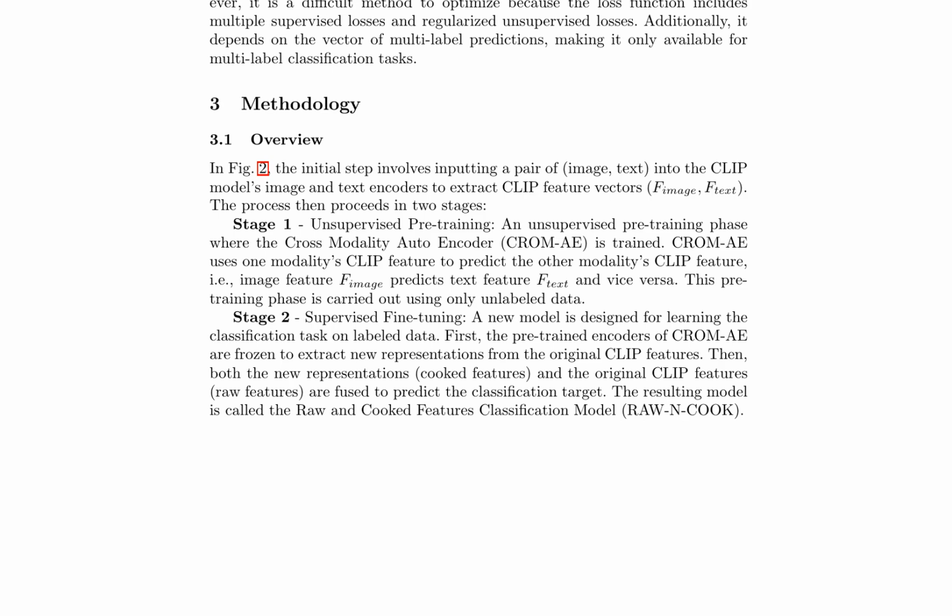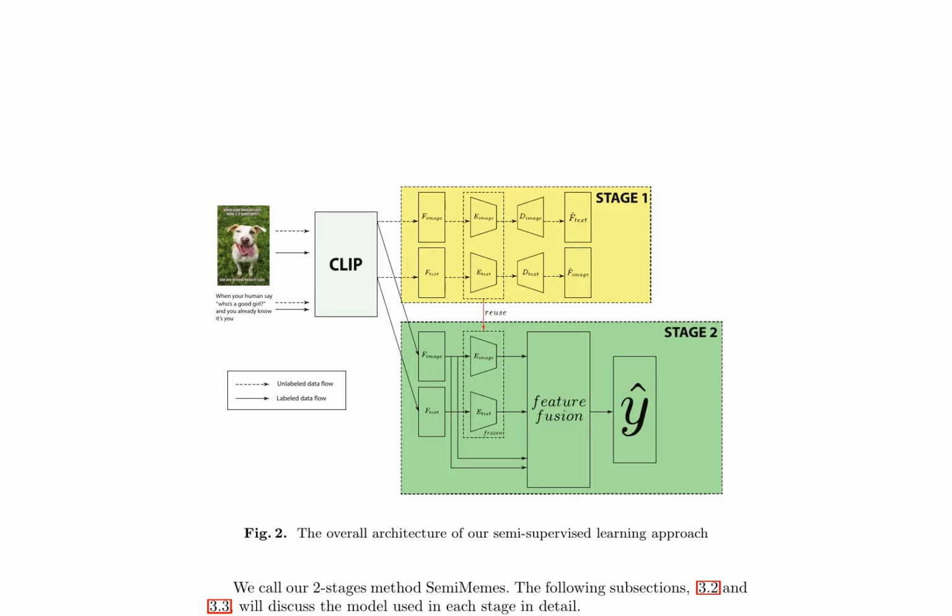In the second stage, a new model is designed for learning the classification task on labeled data. The pre-trained encoders of CROMAE are frozen, and new representations, cooked features, are extracted from the original CLIP features. Both the cooked features and original CLIP features, raw features, are fused to predict the classification target, resulting in the raw and cooked features classification model, RAWNCOOK.